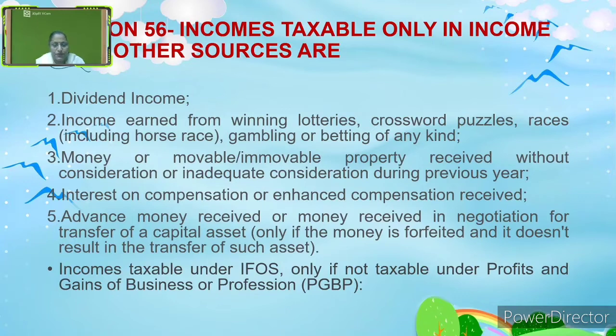These are incomes taxable under income from other sources only if not taxable under profits and gains of business or profession. Students, here we have to understand that the incomes are taxable under the head income from other sources only if not taxable under the profits and gains of business or profession. Means if they are not chargeable to tax under the income from business and profession, those incomes are liable to tax under the income from other sources. If already they are charged under that head, we can't again include them in this head.